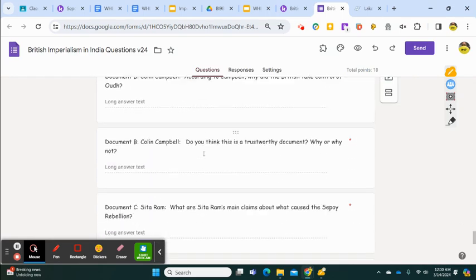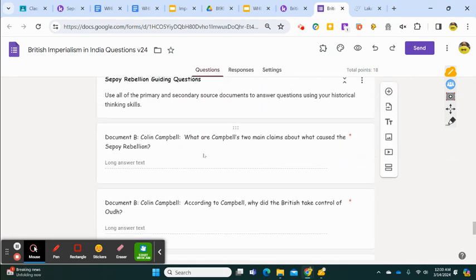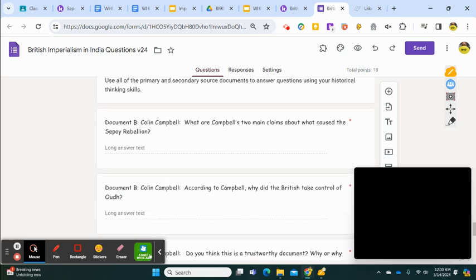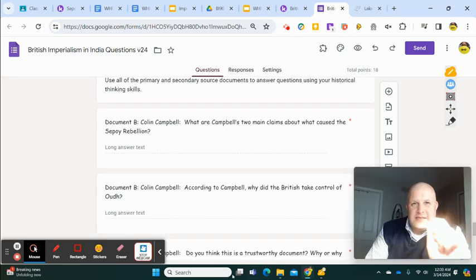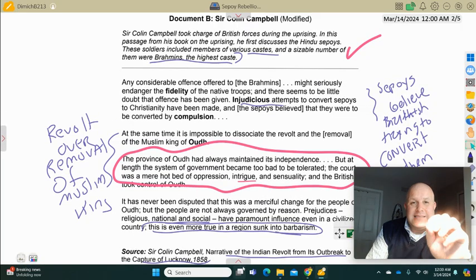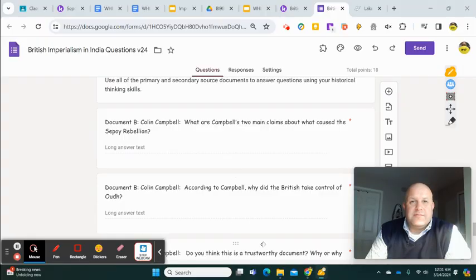This is like we've done before. Part of doing this will be considered in the assessment, which I haven't posted yet, which as you might be able to guess, is going to be a short essay using these documents as evidence eventually. But now we're going to answer the questions and we're going to dissect them.